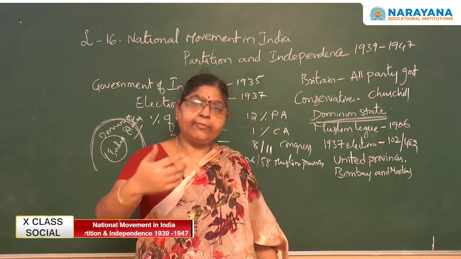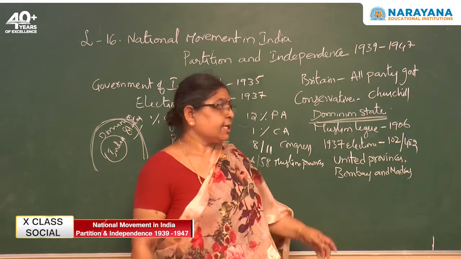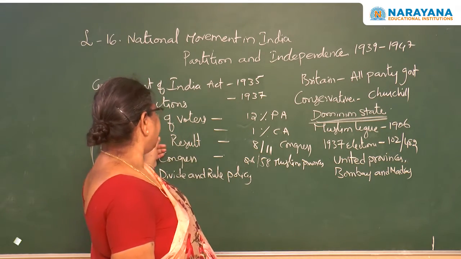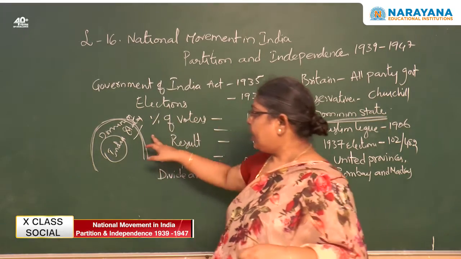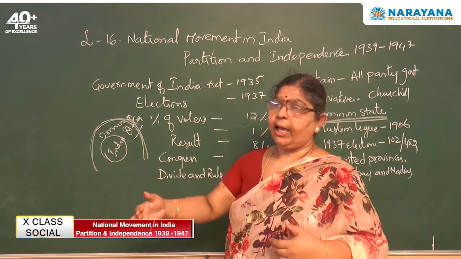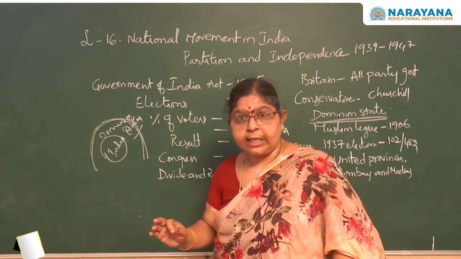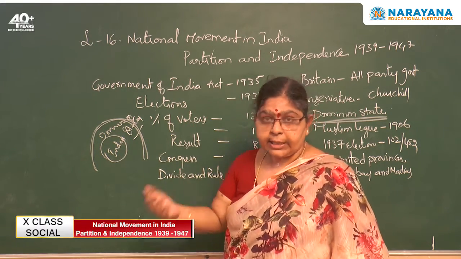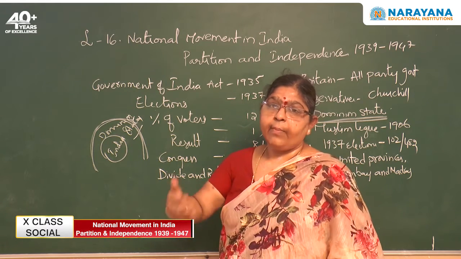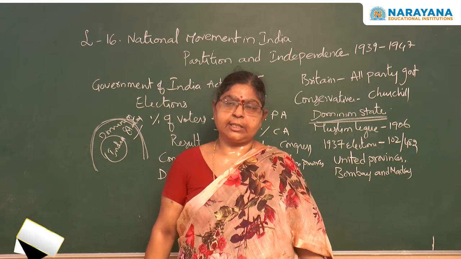But immediately after the 1937 elections, when dominion status was promised by the British, and when the doubt was raised whether Congress was representing all the people, what about the other communities like Muslims? Now they understood that, and they started participating very actively and mobilizing all the Muslim masses.